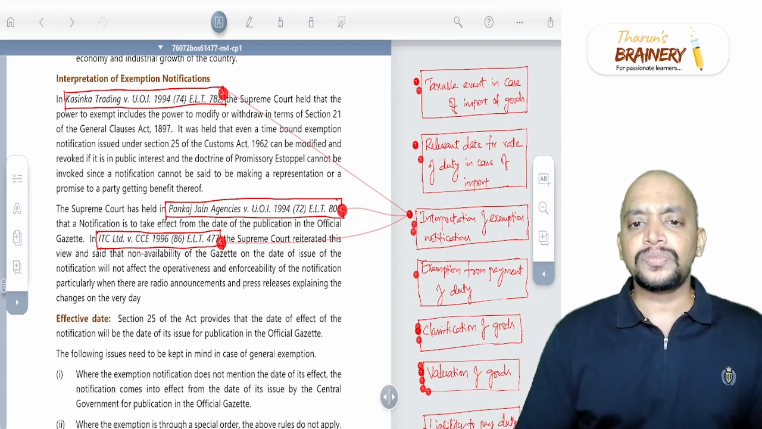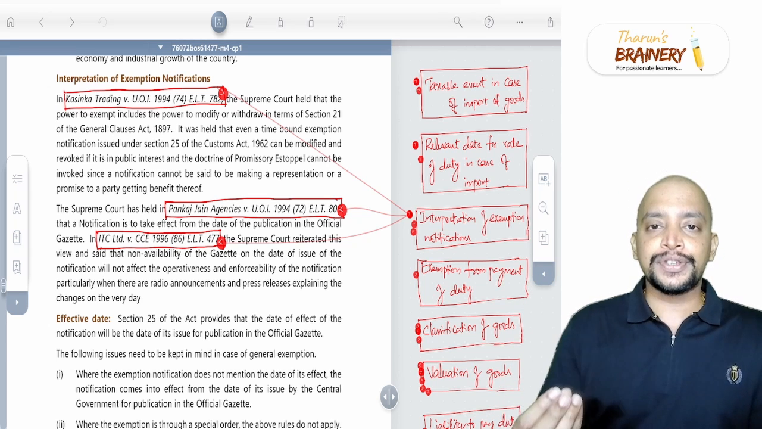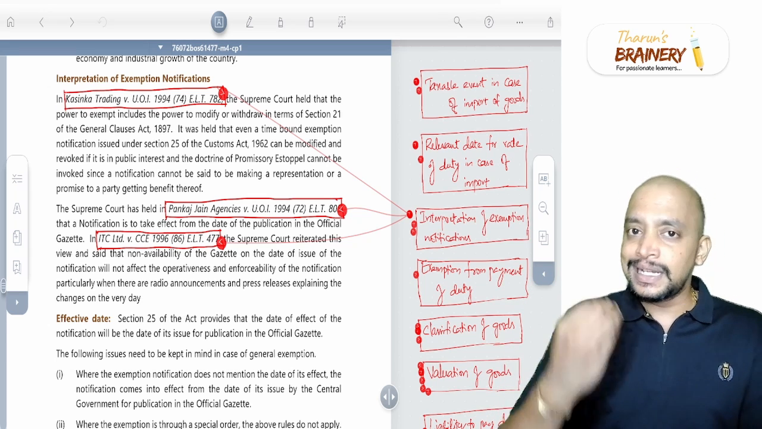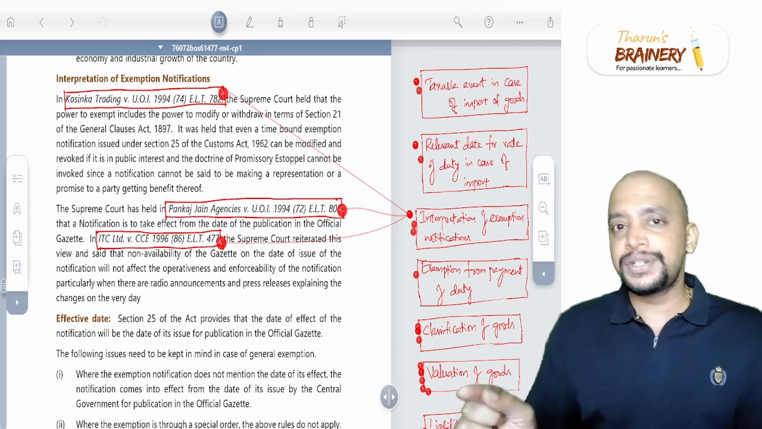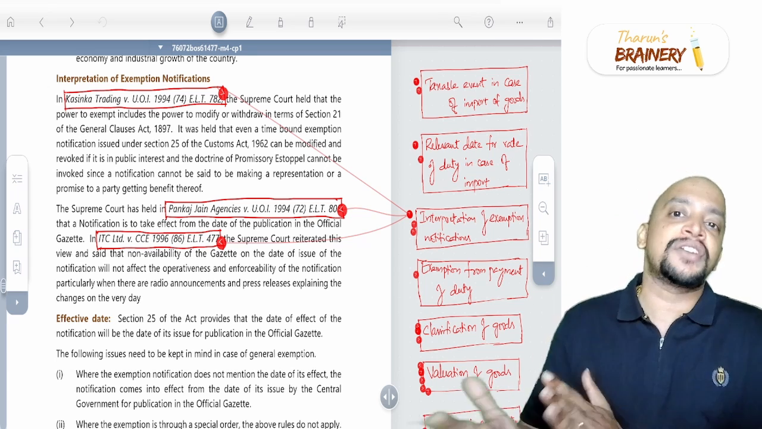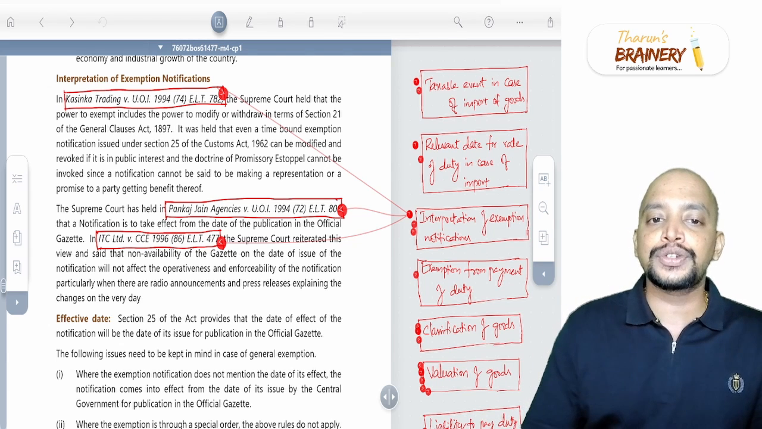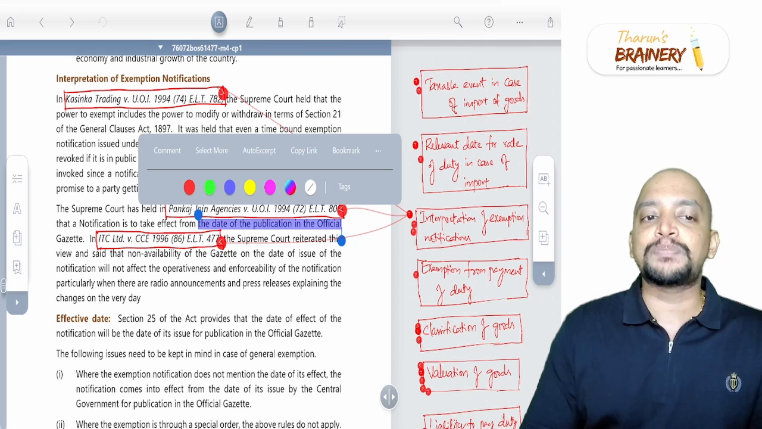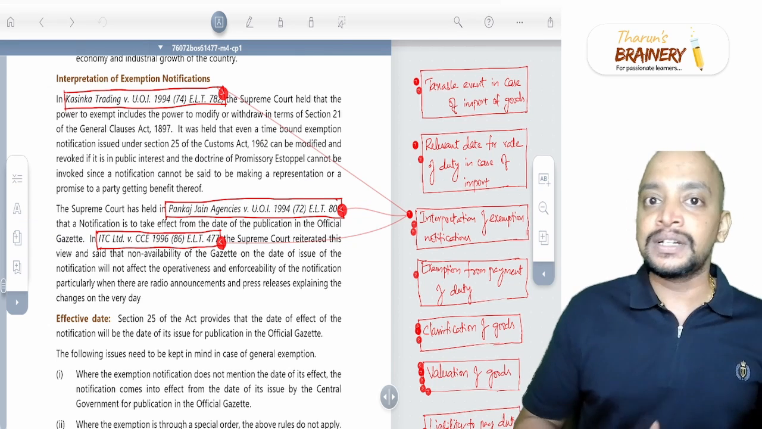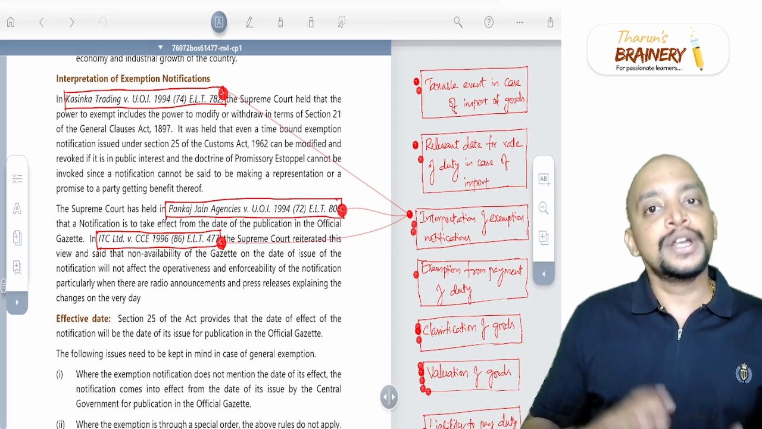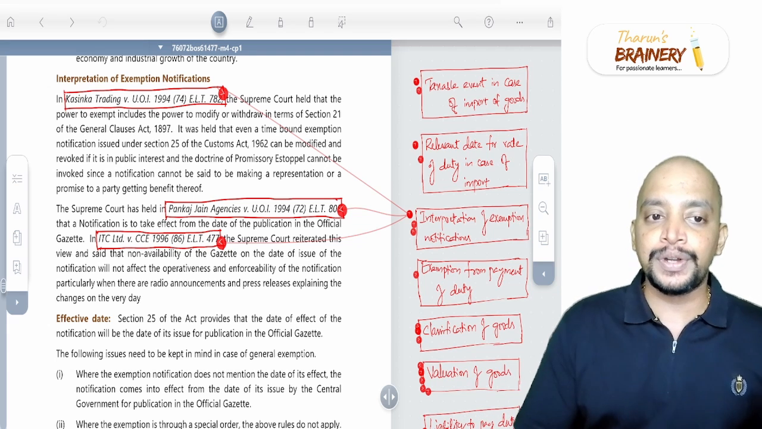So here what they're telling is, what is the relevant date for the purpose of the notification? Is it the date mentioned in the notification, or the date it is published in the official gazette? They are telling that a notification is taken to take effect from the date of its publication in the official gazette. For example, the notification date is 4th November, but it got published on 8th November. So 8th November should be taken. That is about the Pankaj Jain Agencies Supreme Court decision.